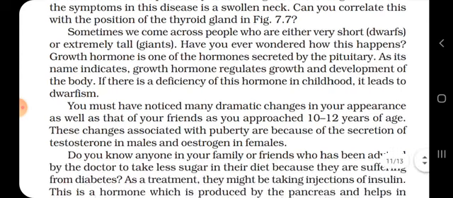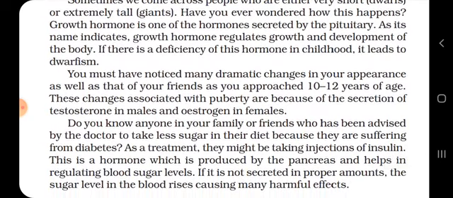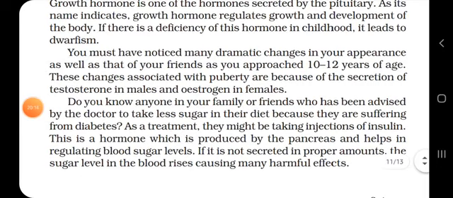You must have noticed many dramatic changes in your appearance as well as that of your friends as you approach 10 to 12 years of age. This is also said to be the age of puberty. These changes associated with puberty are because of the secretion of testosterone in males and estrogen in females.